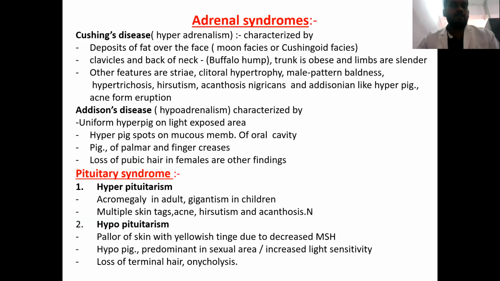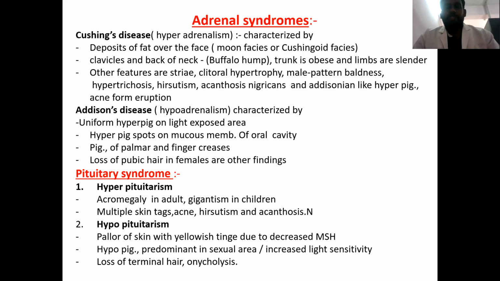Next we will see the various cutaneous manifestations of adrenal syndromes. Mainly hyperadrenalism or Cushing's disease will have deposition of fat over the face, which results in moon facies or the Cushingoid face. Then it can also result in the deposition of fat over the clavicles and the back of the neck, resulting in buffalo hump.